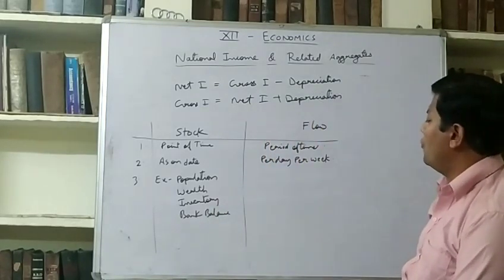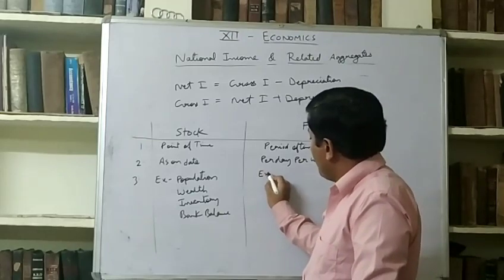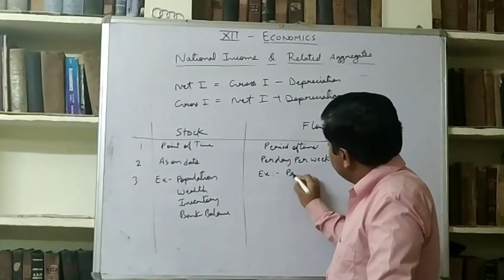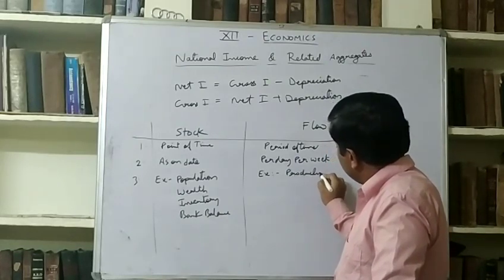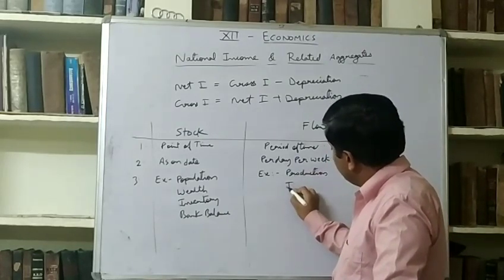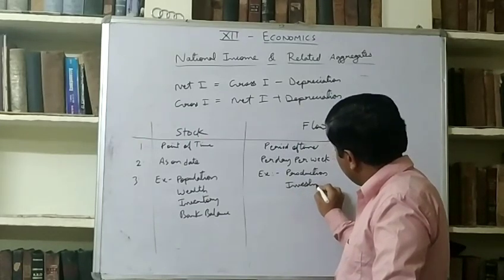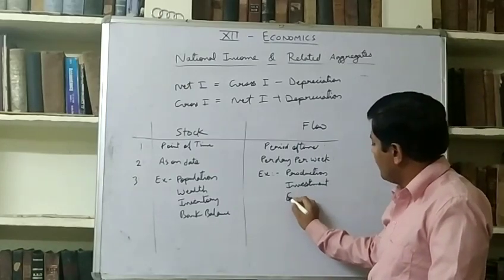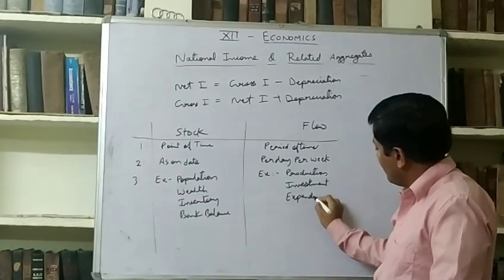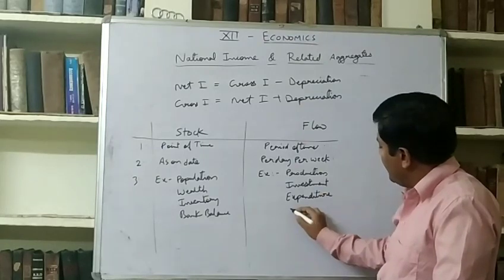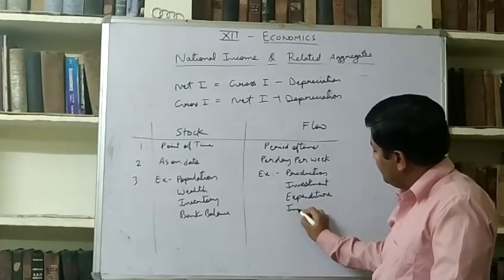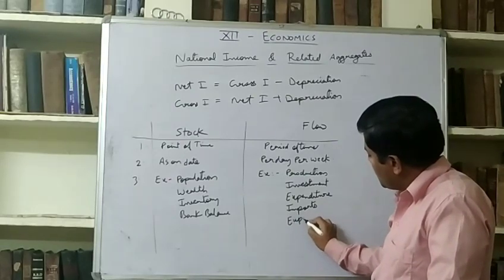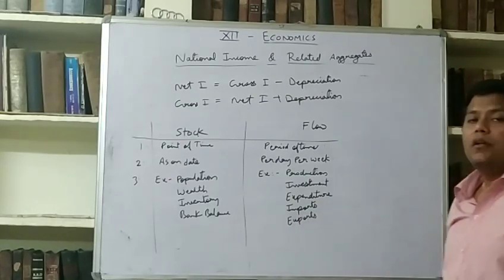What are the examples of flow? Examples of flow are production, investment, expenditure, imports, exports.